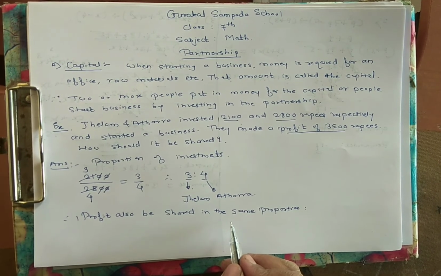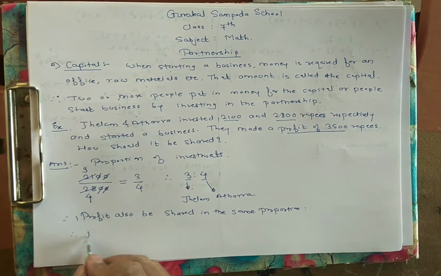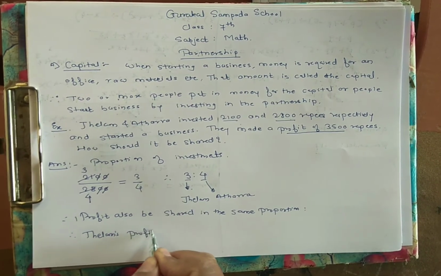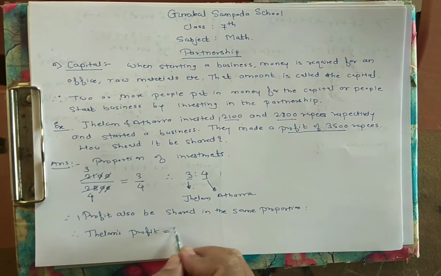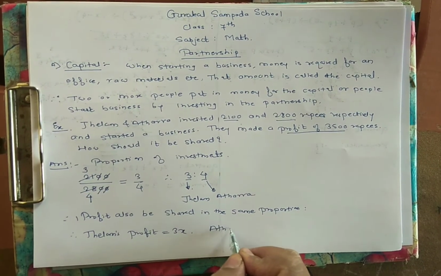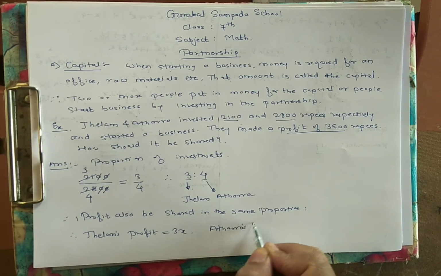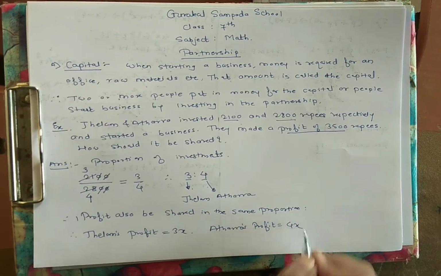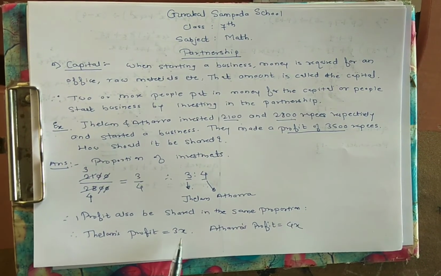We already studied the concept of variable, so suppose x is a variable. Jhelum's profit will be 3x, and Atharva's profit becomes 4x.